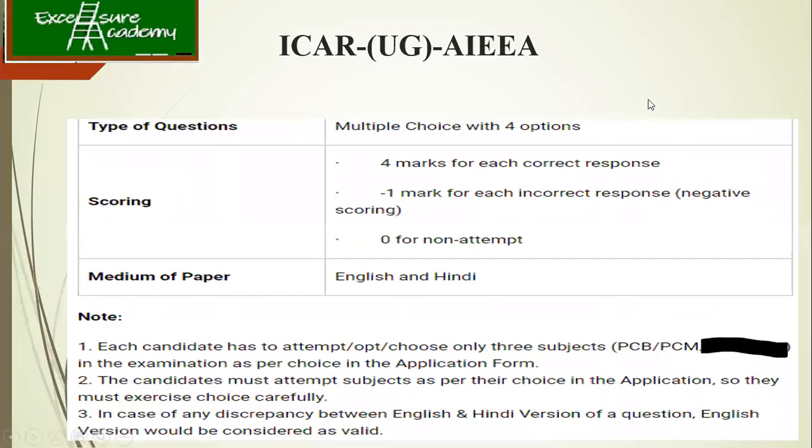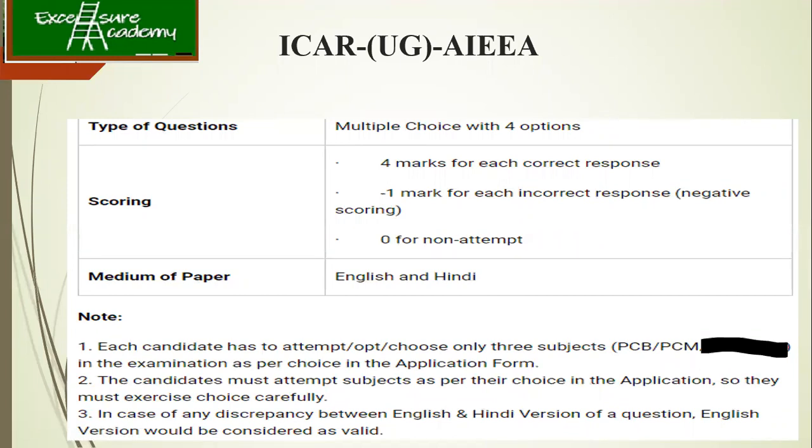Okay, so this is about your UG exam. Again, it is multiple choice questions. Each question carries 4 marks, with negative marking of -1. Here also, the option is given for English and Hindi medium. So guys, if you are preparing in Hindi, I won't be able to help you much. Even though my mother tongue is Hindi, I cannot teach in Hindi. I'm not trained to teach in Hindi. So if any queries are there, please ask me in English and I'm really happy to help you guys.